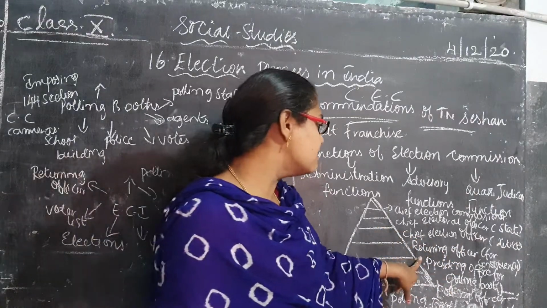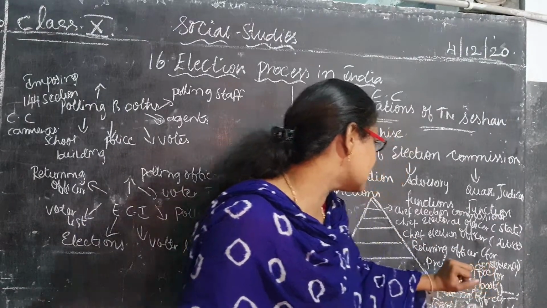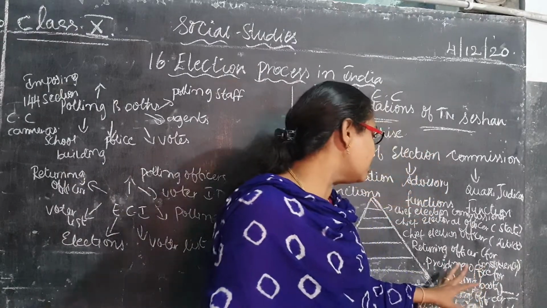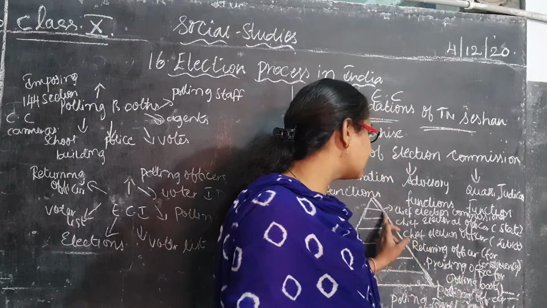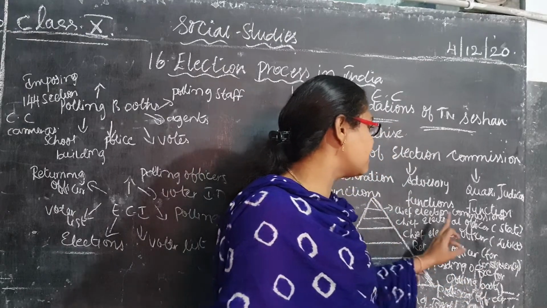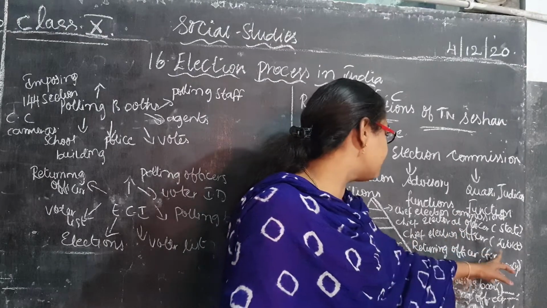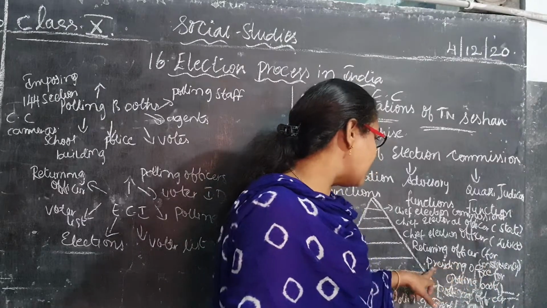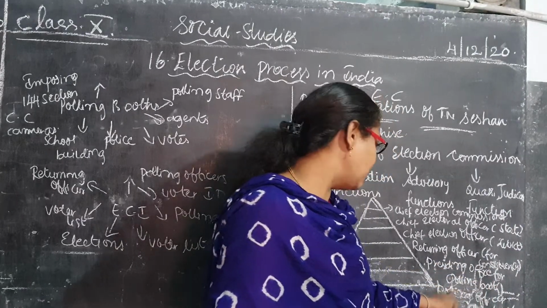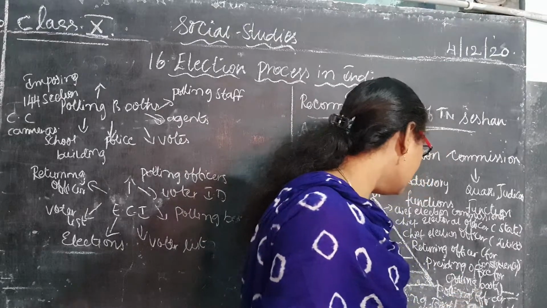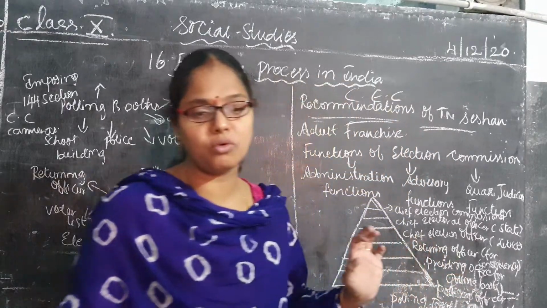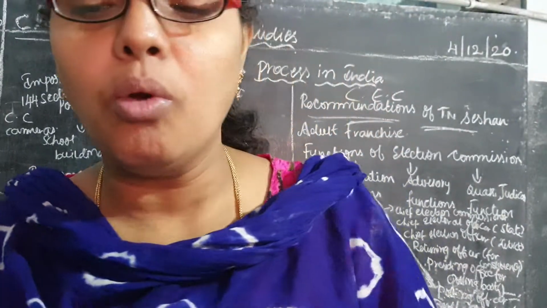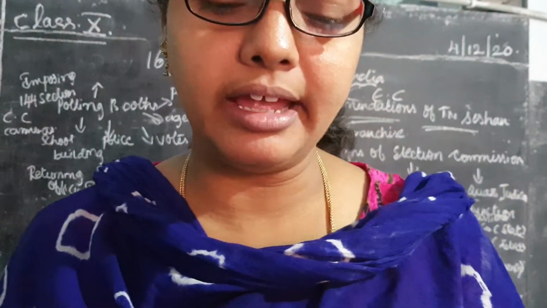And the returning officer is for the constituency, and the presiding officer is for the polling booth, along with the polling officers and polling booth agents. Why are they appointing these? The chief election commissioner and chief electoral officer for the state level, the chief election officer for the district level, the returning officer for the constituency, and presiding officers for the polling booth. The last ones are the polling officer, polling booth agents, and voters. These are all there, children.